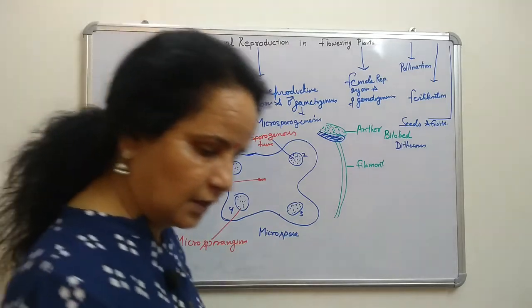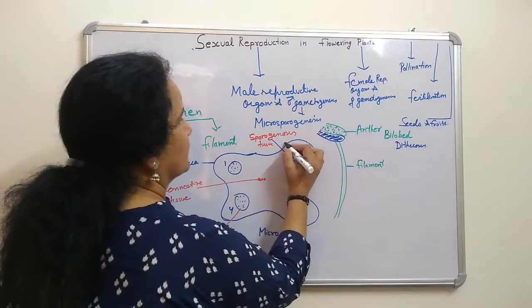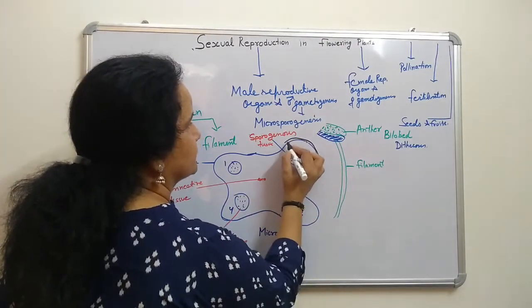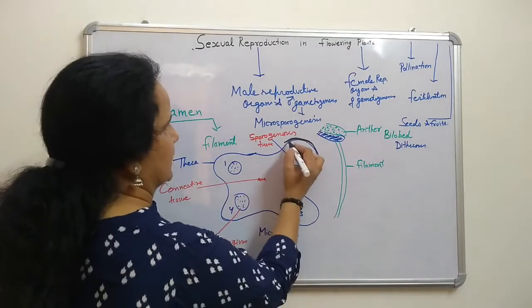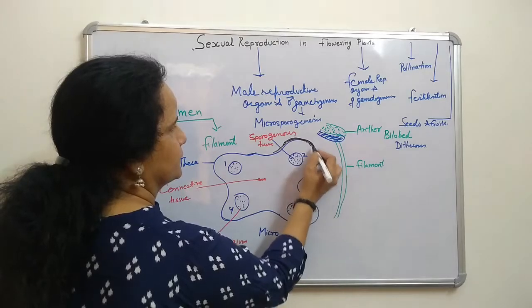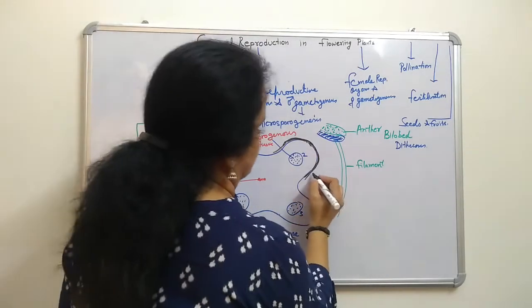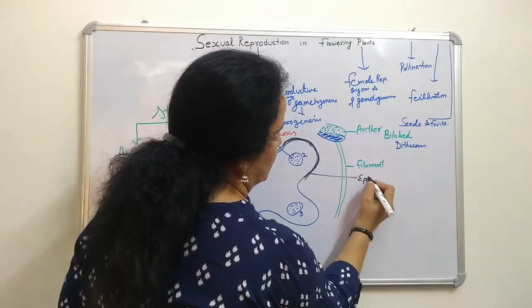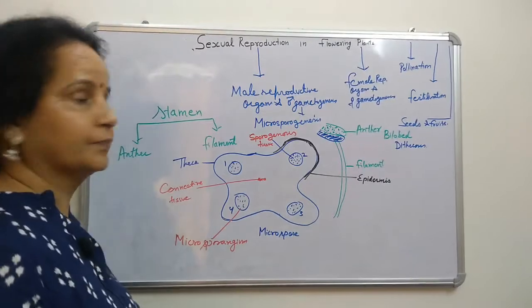Now those layers. First of all, the outer layer. In all chambers it is like this. This is called epidermis. Right?